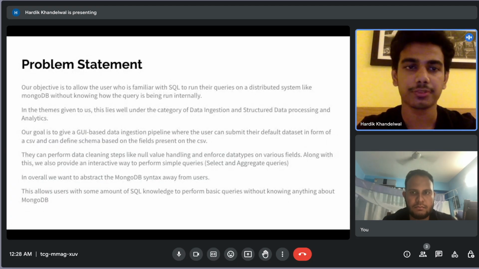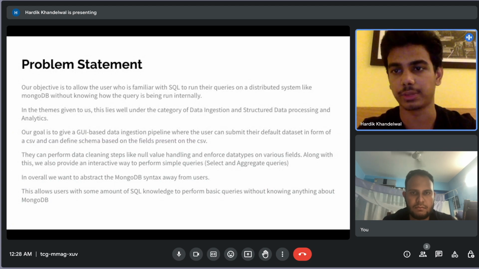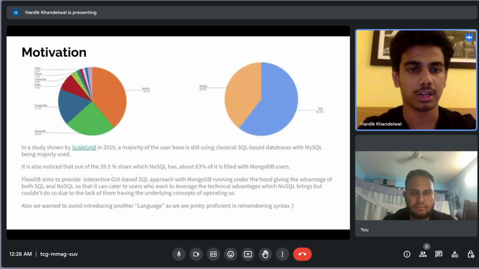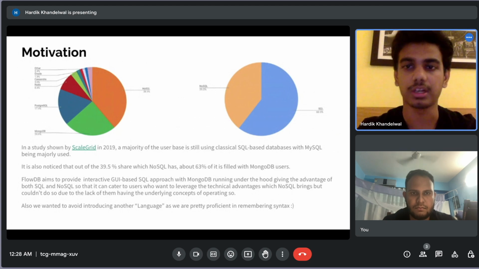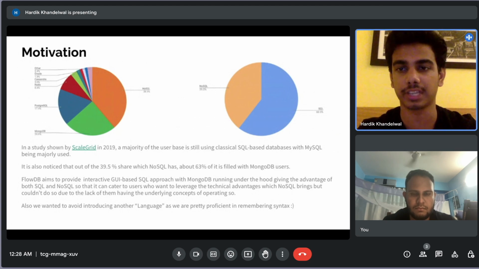The popularity of NoSQL-based systems has been increasing tremendously to handle big data efficiently. Also, out of the 39.5% share which NoSQL has currently, about 63% of it is filled with MongoDB users. However, a lot of users are still more comfortable working with relational database architecture. Our application tries to bridge this gap by providing a GUI-based SQL-like environment for working with MongoDB. This helps in leveraging the advantage of distributed systems without worrying about its complex concepts and implementation.